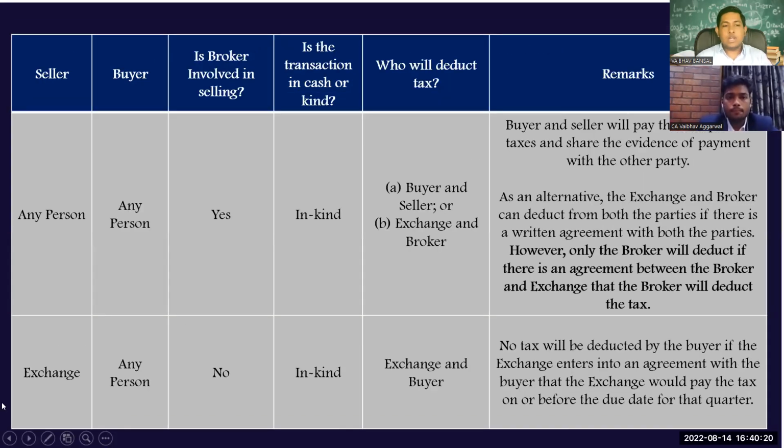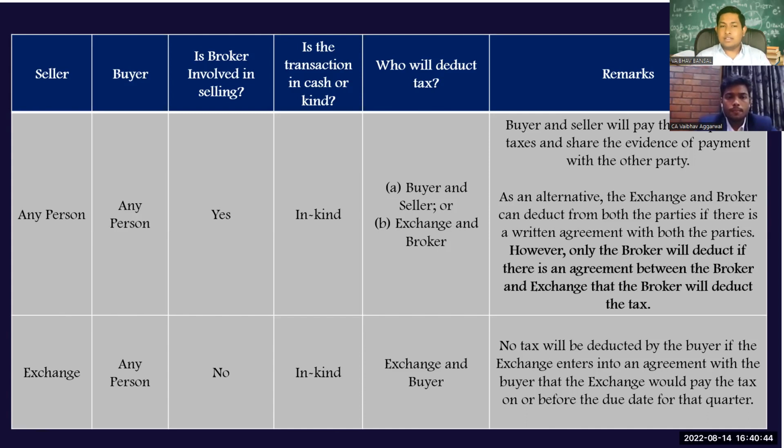In the next situation, the buyer is any person and the seller is also any person, and a broker is involved in this transaction. Then the primary liability will be on the buyer and seller. If they have an agreement with the exchange, then the exchange has to deduct. But there can also be a possibility where the exchange has an agreement with the broker.